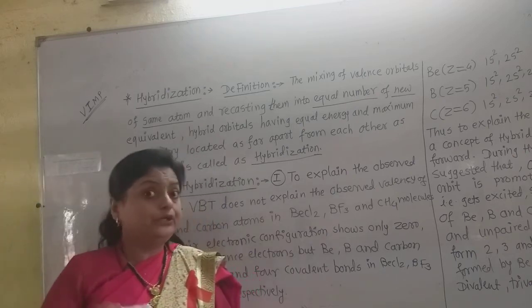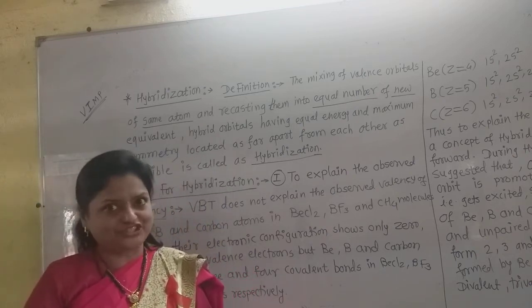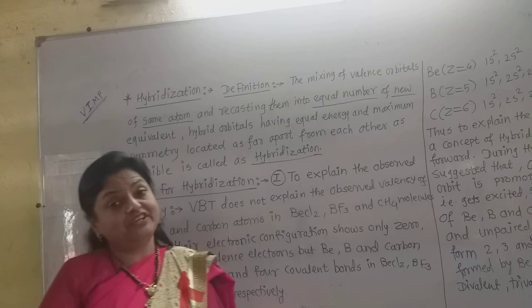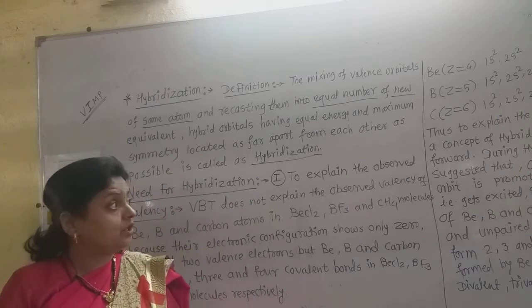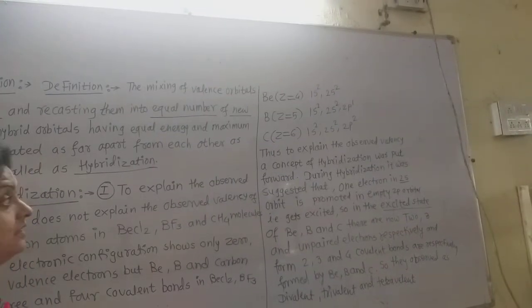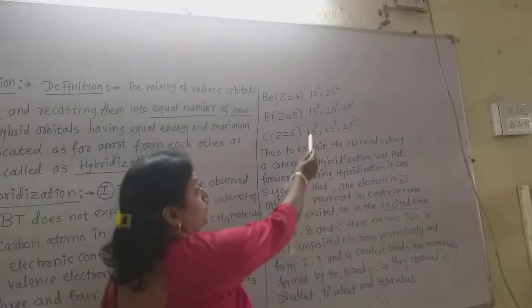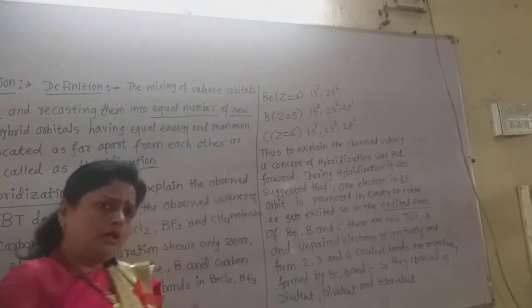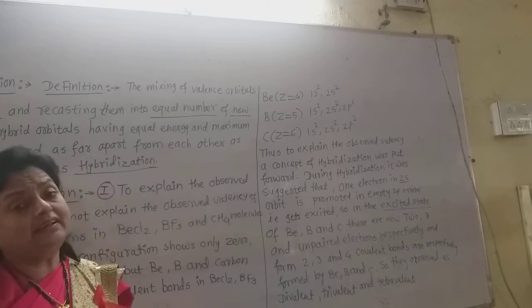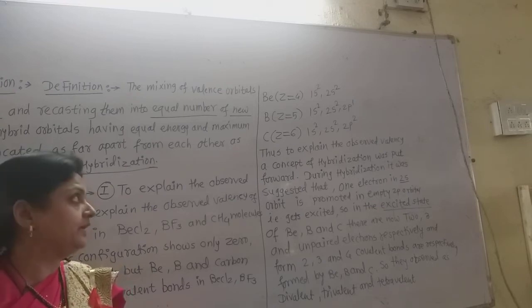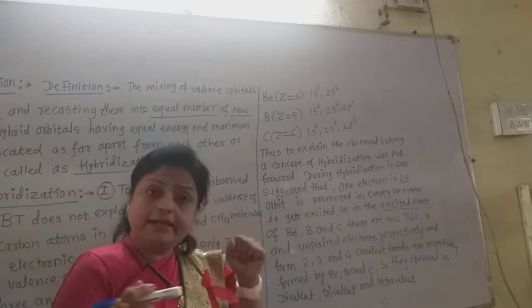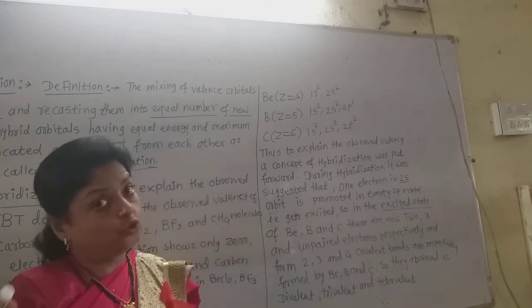During hybridization there is excitation first. To explain the observed valency, the concept of hybridization was put forward. It was suggested that one electron from the 2s orbital of every atom gets excited into the vacant 2p orbital. We know that in the p orbital there are three orbitals, 2px, 2py, 2pz.